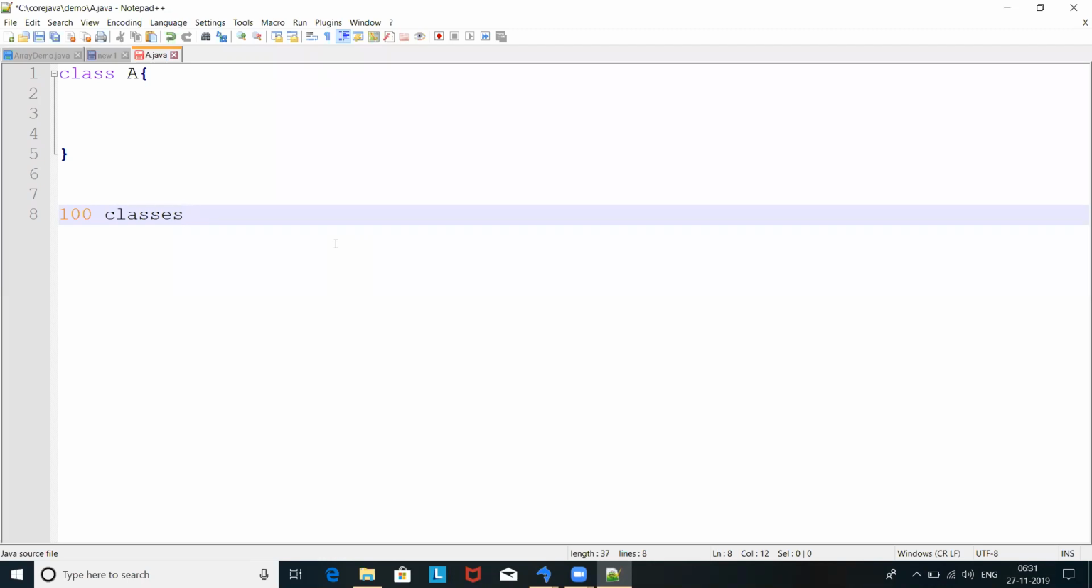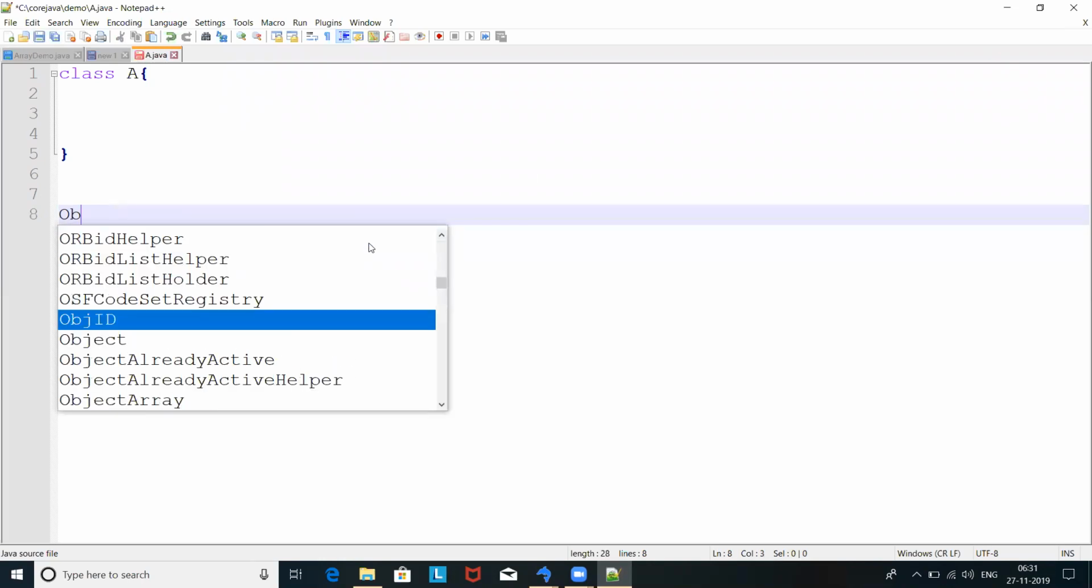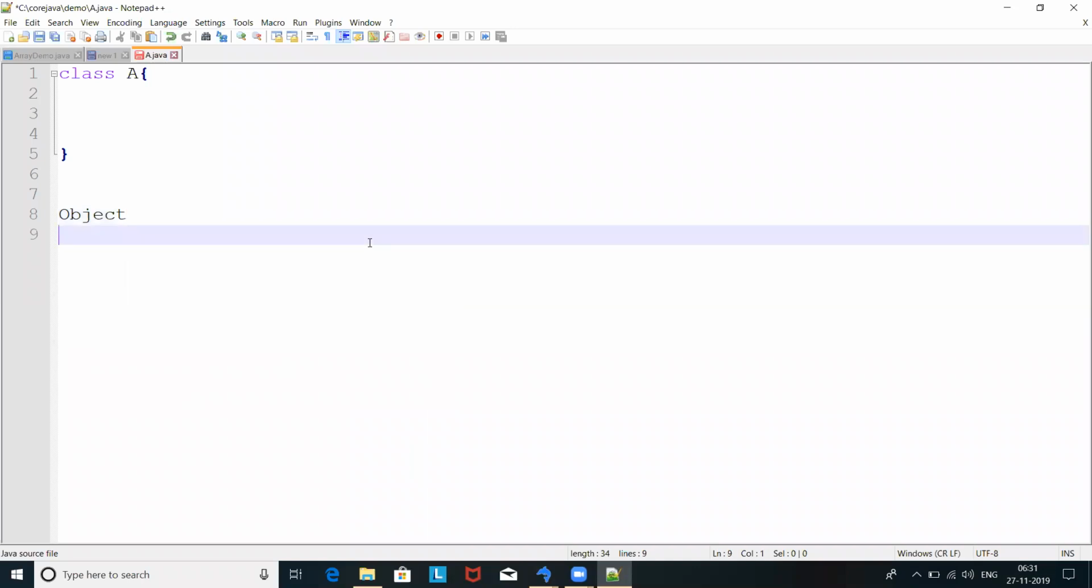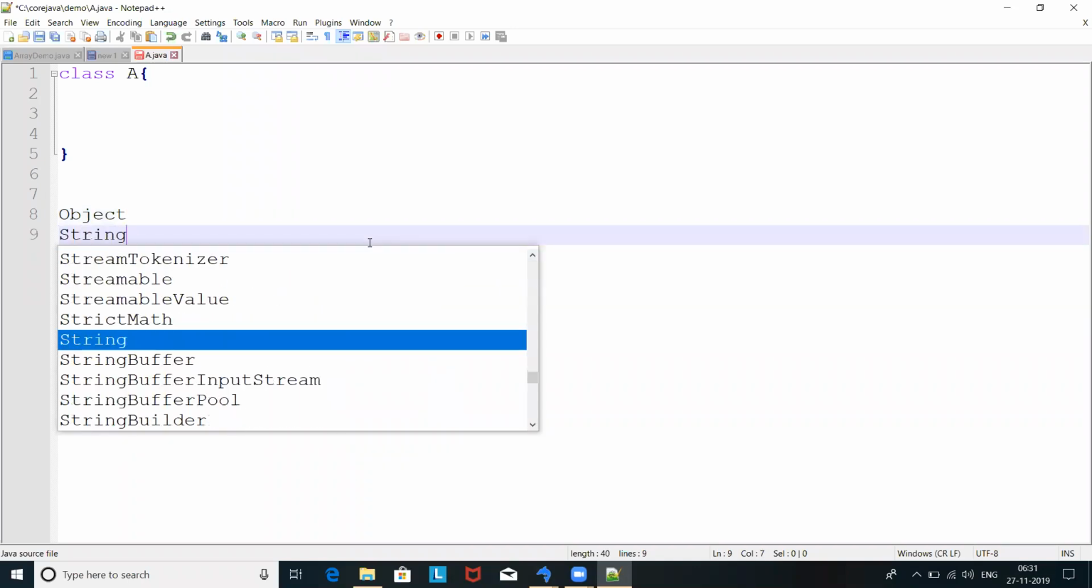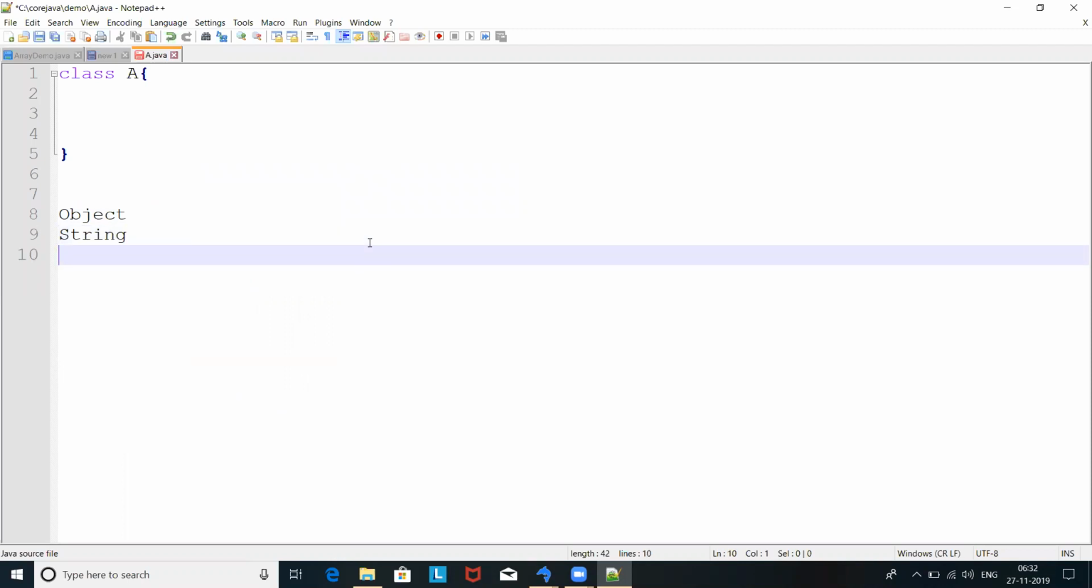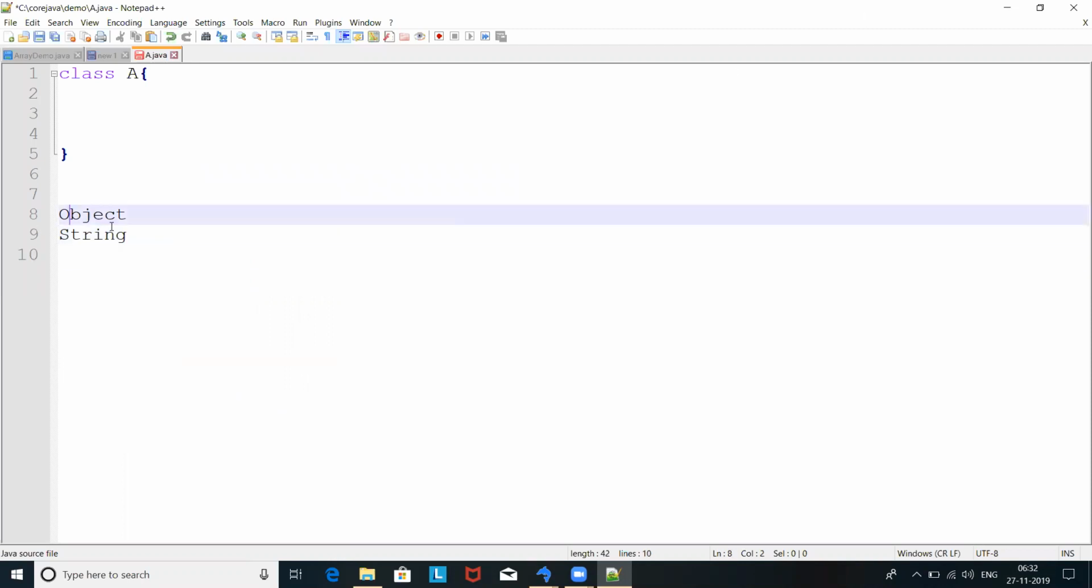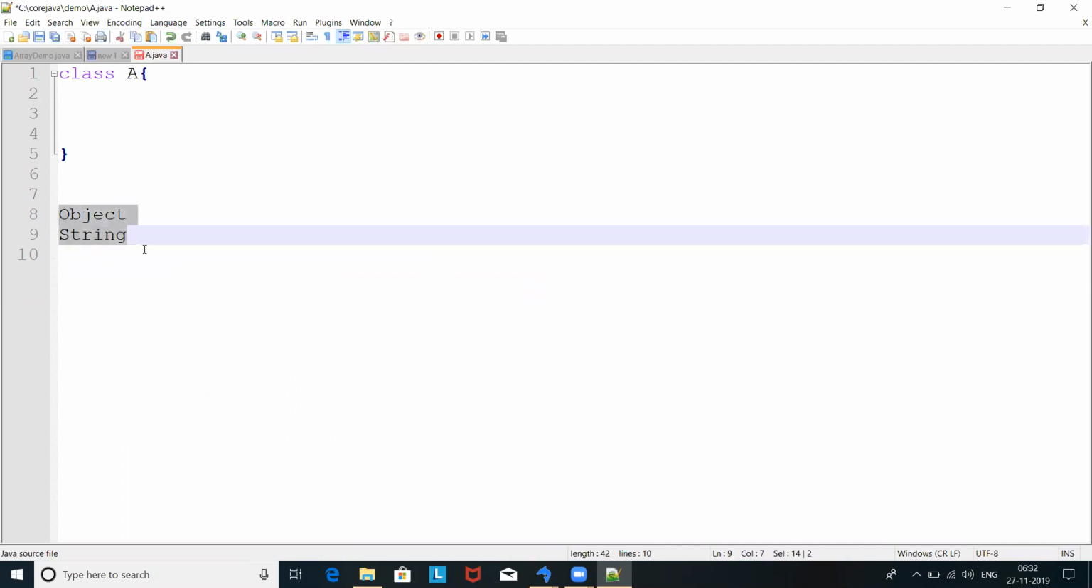For example, whenever we try to access the predefined classes, what are the classes we used till now? Guys, what are the classes we used till now? Object, sir. Object, and String, we used. Only these two we used till now, predefined classes. Yes, sir. Okay. Any other thing we used?